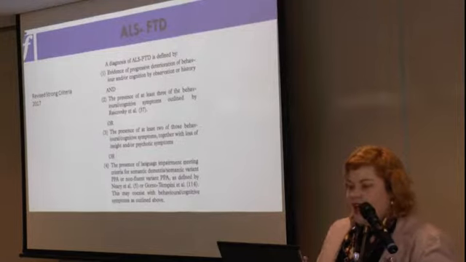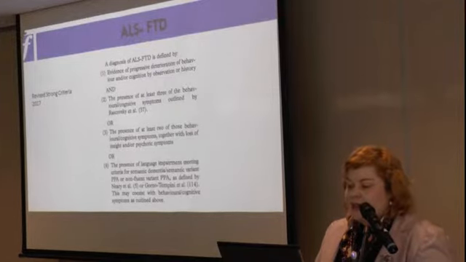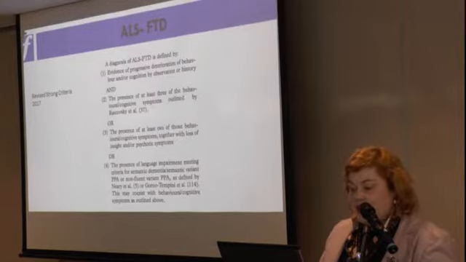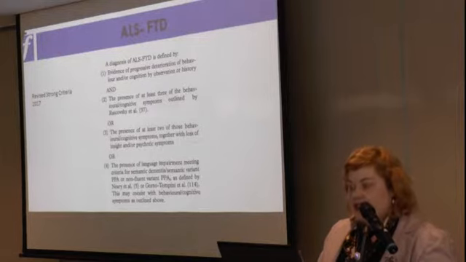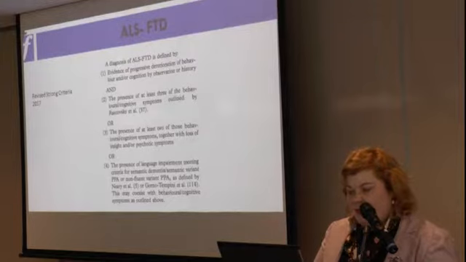So when they talk about what we mean by ALS FTD, they mean an evidence of progressive deterioration of behaviour and cognition, changes in behaviour and cognition using the criteria we use to diagnose FTD. They also talk about psychiatric and psychotic features, and they also talk about language impairment.